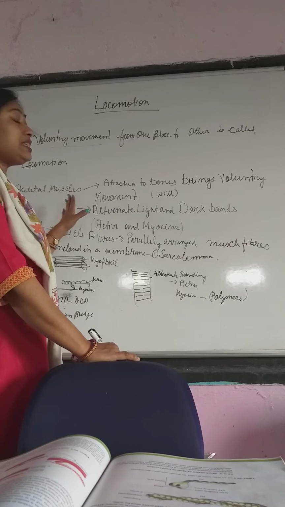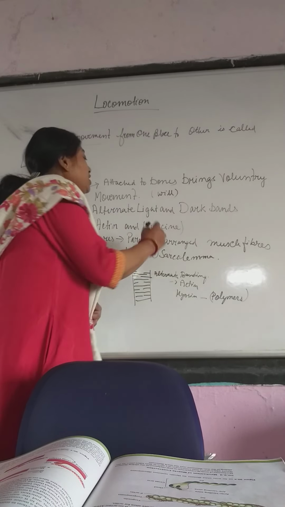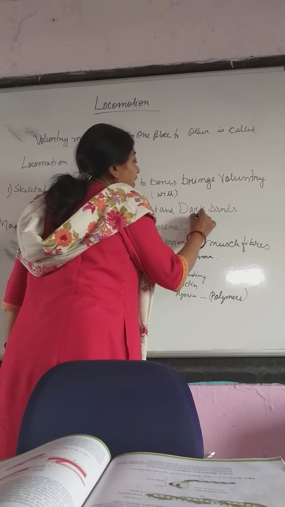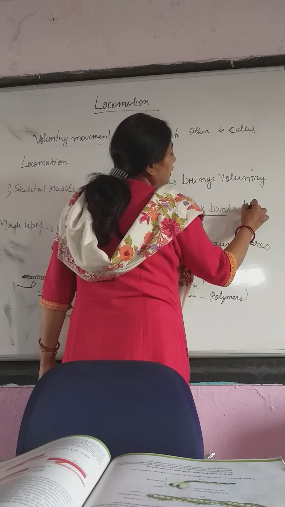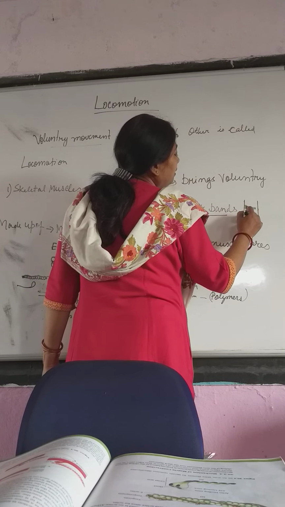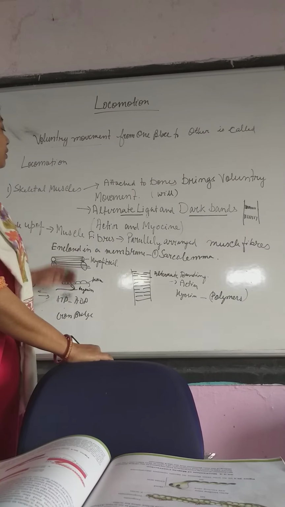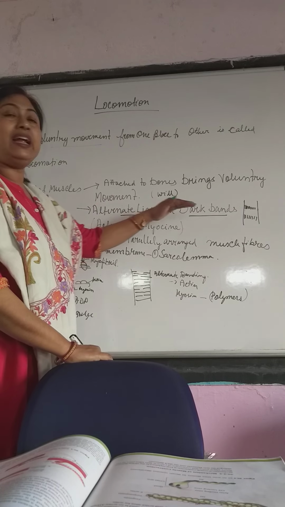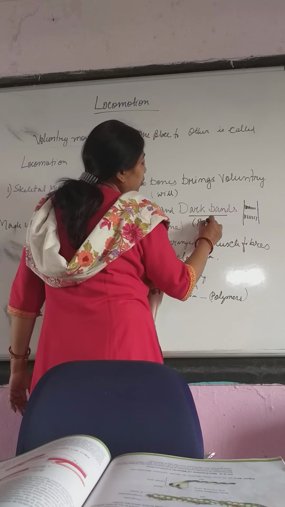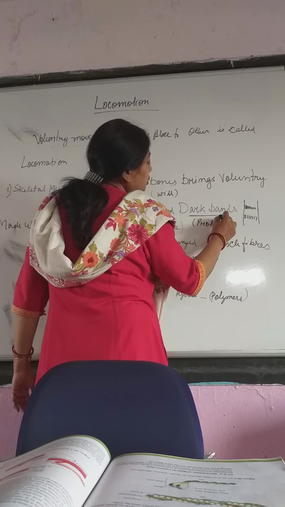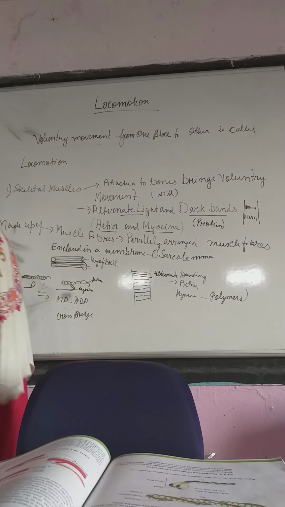Now the characteristic feature of this muscle is that it has alternate light and dark bands. If you visualize this muscle, you will see it is a dark band and here it is a light band again like this. So alternate light and dark bands. Now this alternate light and dark band is due to the presence of a protein. What is it? Protein. This particular protein forms actin and myosin.